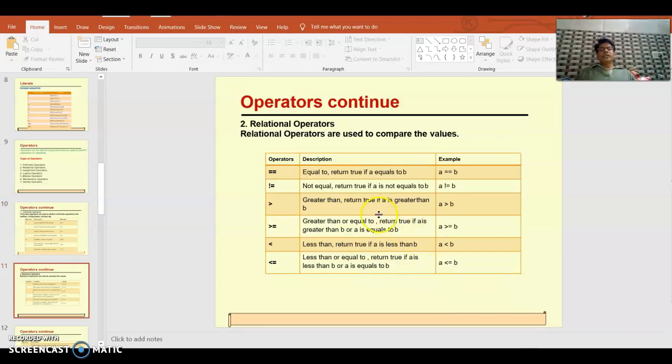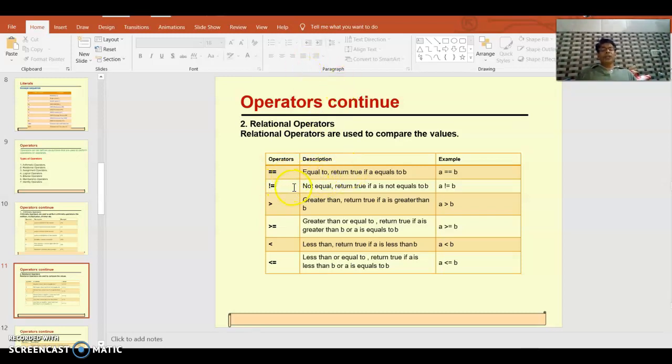Then we have relational operators. Relational operators are used to compare two numbers, like 10 less than 5. So we are comparing 10 less than 5. This less than is a relational operator. 10 less than 5, no, so it will return false. 10 greater than 5, true. Here greater than is the relational operator. Then 10 equal to 5 as a comparison: false, because 10 is not equal to 5. So equal to is a comparison operator.